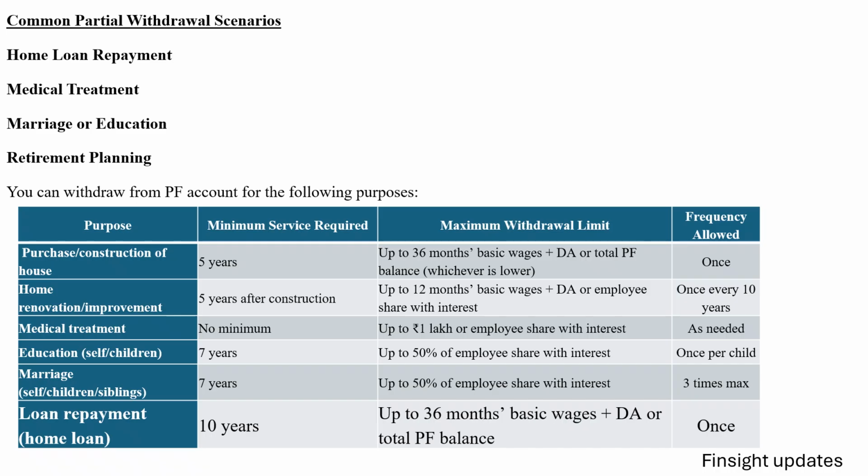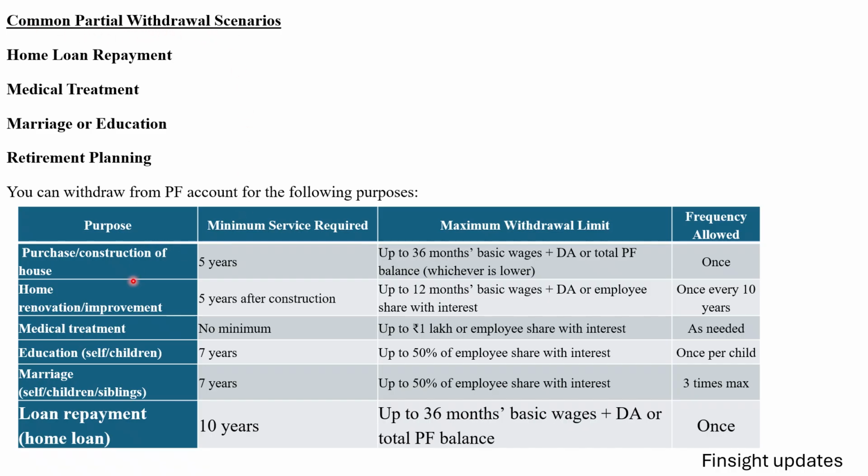The common scenarios under the partial withdrawal rules. The partial withdrawal is possible in case of home loan repayment, medical treatment, marriage or education, or retirement planning. We can understand it in a tabular manner. You can withdraw PF amount for the following purposes: the purpose, minimum service required, maximum withdrawal limit, and frequency allowed. These are the conditions for the partial withdrawal of PF amount.